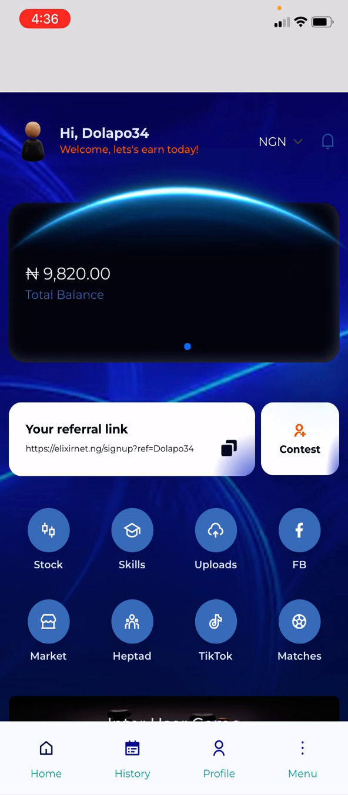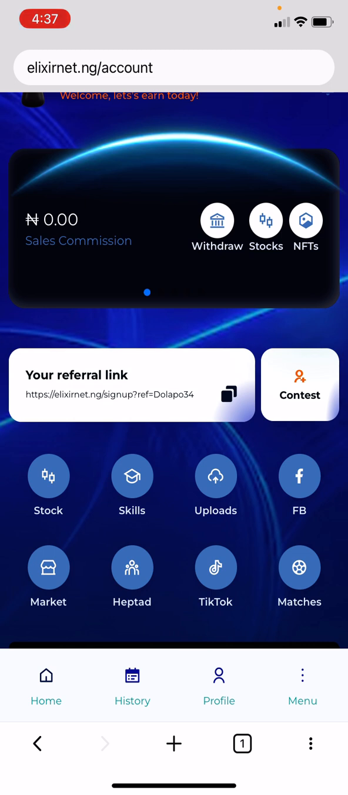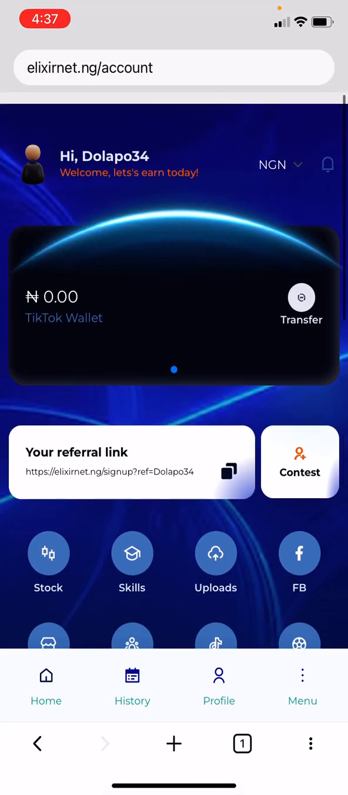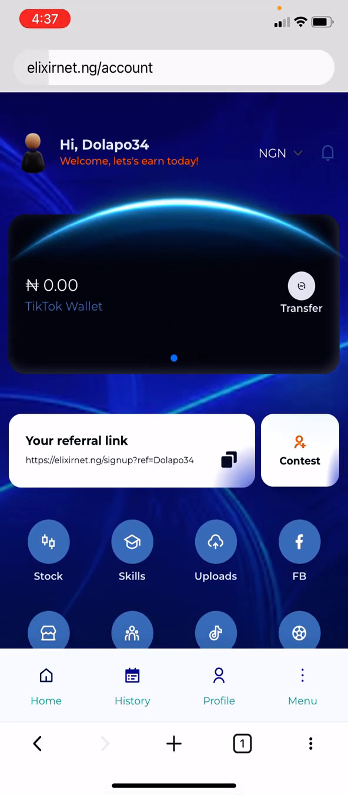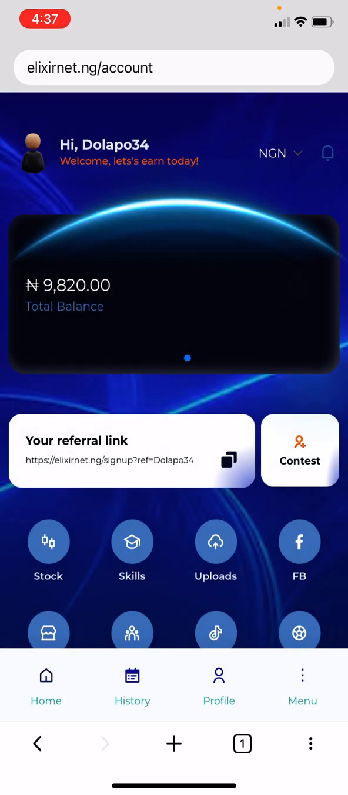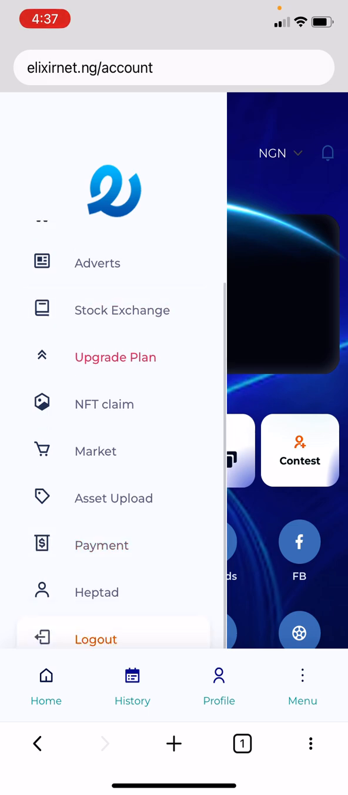I remember I told you to save your details so you don't forget when next you are logging in. So you come to this your referral link here and you click on copy. So it has actually copied successfully. Okay, so all I'm going to do now is to go to my menu. Okay, I'll click on my menu. Don't worry, I told you Alexa is about advertisement, so all you have to do now is to cancel it and click on your menu, then you click on log out.